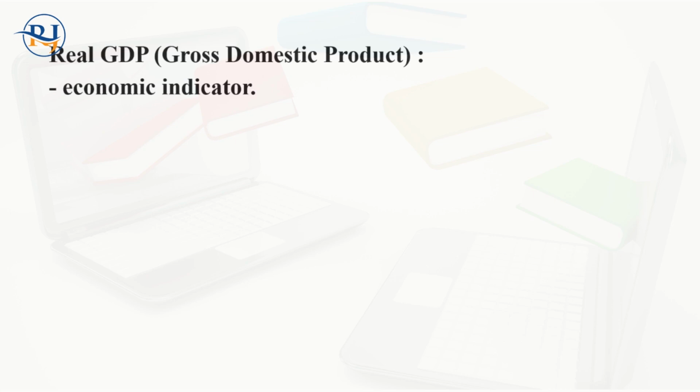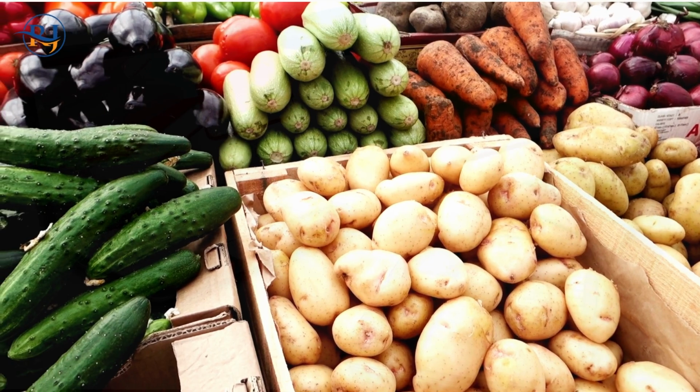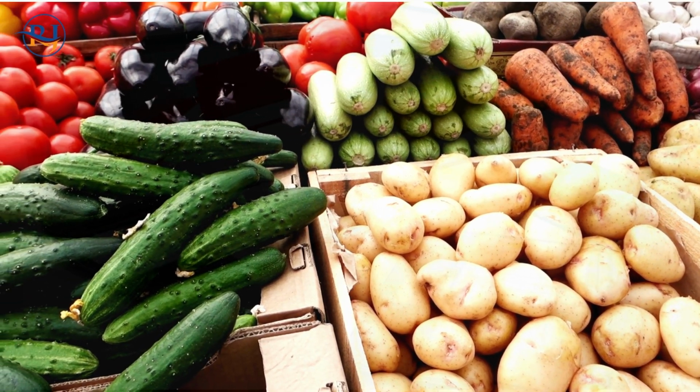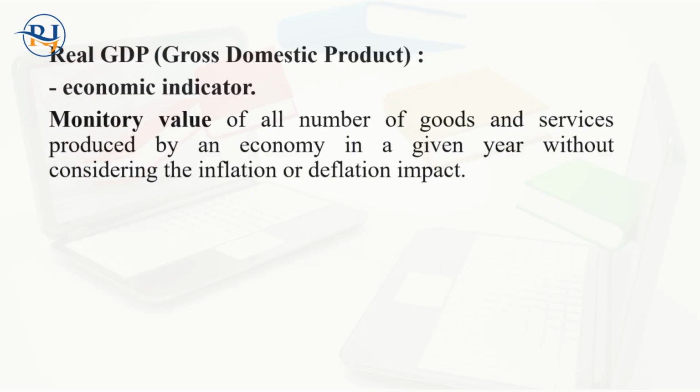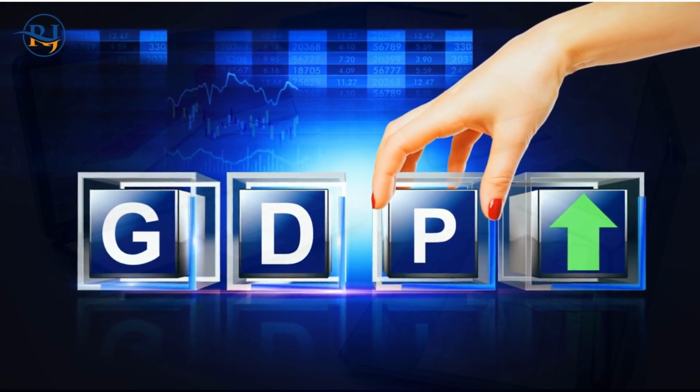The main indicator is GDP, that is, real GDP. It is the monetary value of all the goods and services produced by an economy in a given year, without considering the impact of inflation or deflation. That is known as the GDP.